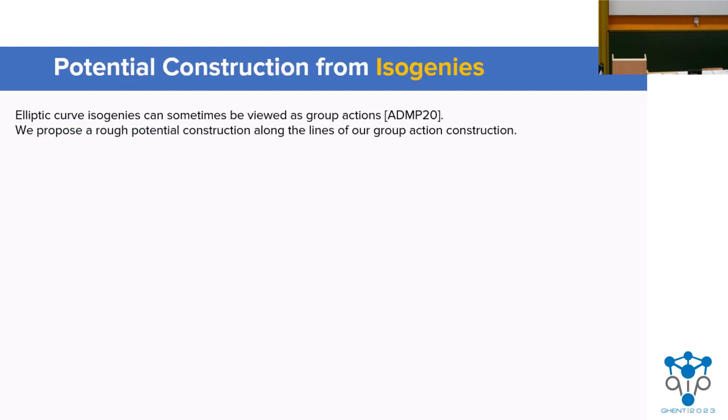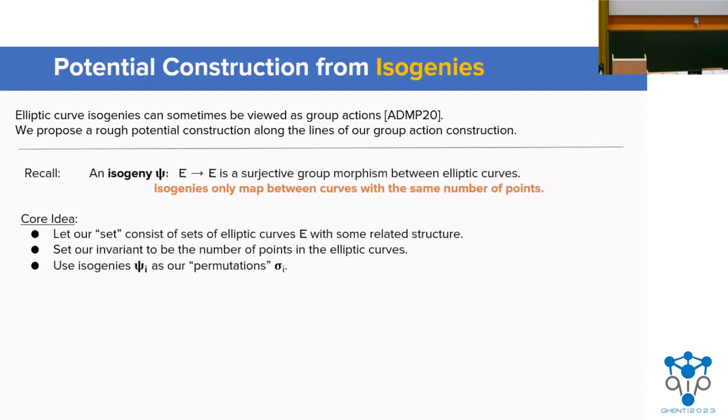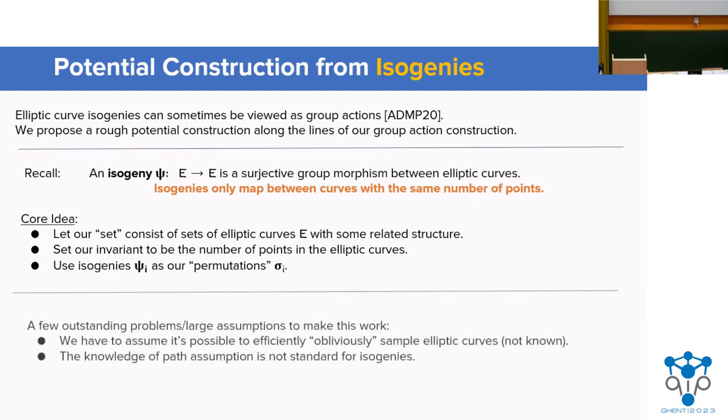Now, you might not be surprised that if we're claiming a construction of our protocol from a group action, we also claim a construction from isogenies, since many isogeny protocols can be viewed as group actions. I'll briefly sketch a protocol here, although I obviously don't have time to formally define isogenies and everything like that. Recall that an isogeny is essentially a mapping between elliptic curves, and notably, isogenies only map between curves with the same number of points.